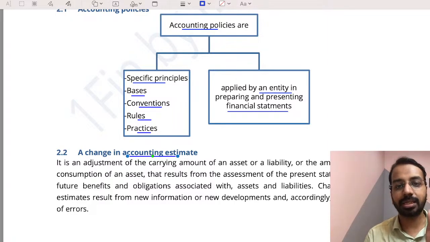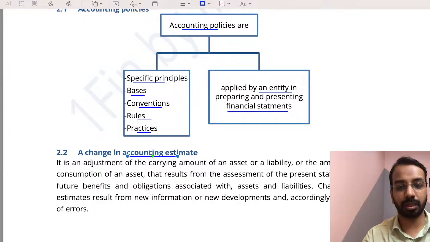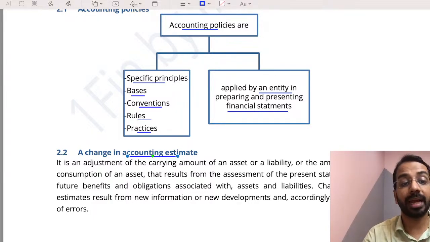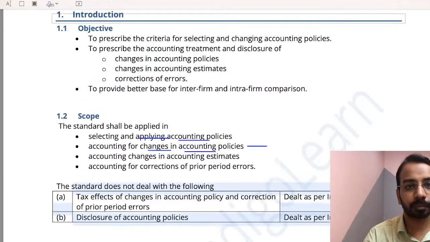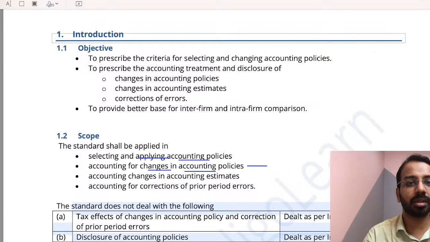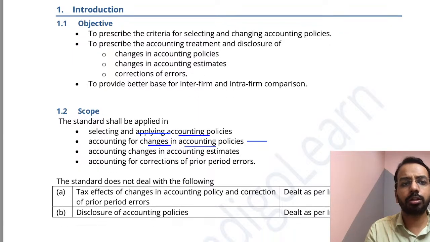So that is also a change in accounting estimate. Estimates are monetary amounts in the financial statements that are subject to measurement uncertainty. Measurement uncertainty means there is some kind of uncertainty, you are not sure. For example, with provision for bad debt, you are not sure what the amount will be.